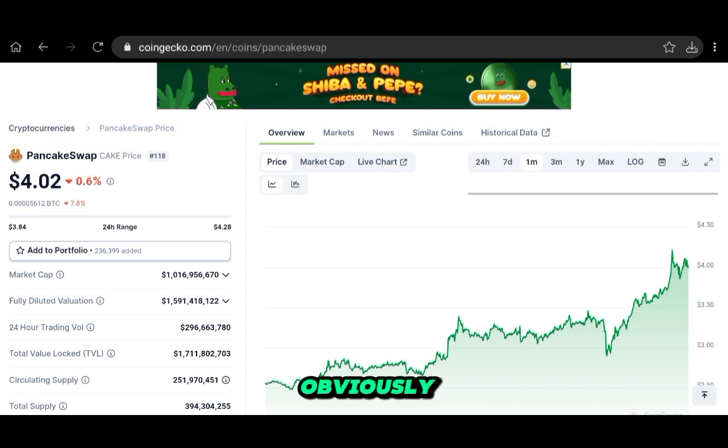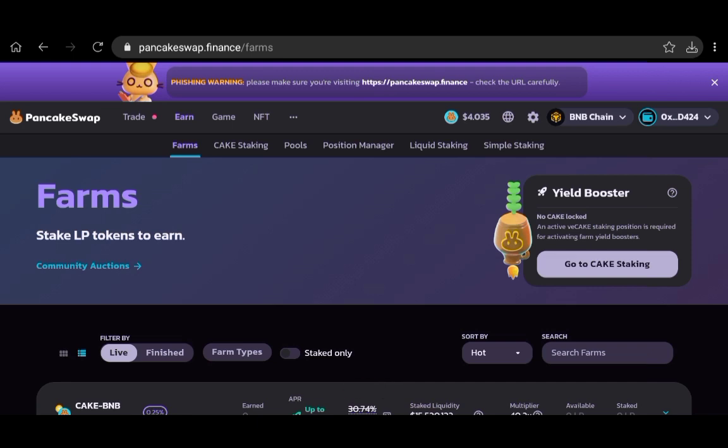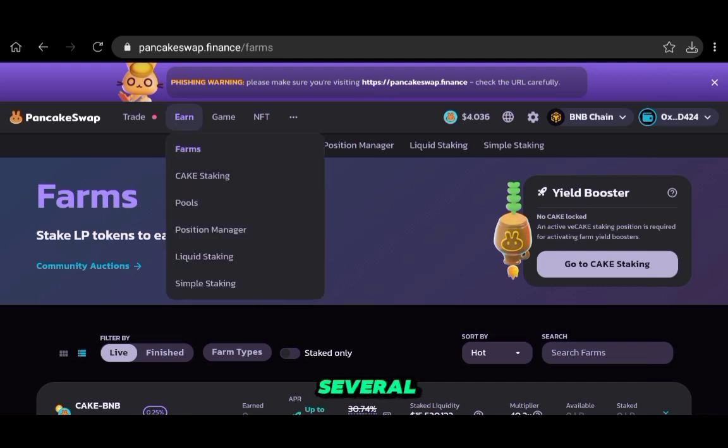So obviously you need to go on PancakeSwap.finance, make sure that's the URL you are on. From there you'll click the Earn tab, and from here you'll get several options. The ones that allow you to earn Cake passively will be farms, Cake staking, and simple staking. All the others, while also earning you passive rewards, won't pay you with Cake. And that's the point of this video, showing you how you can just grab a bag and still grow that bag while you wait for further price appreciation of the token.